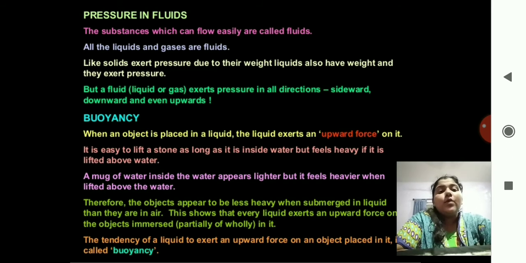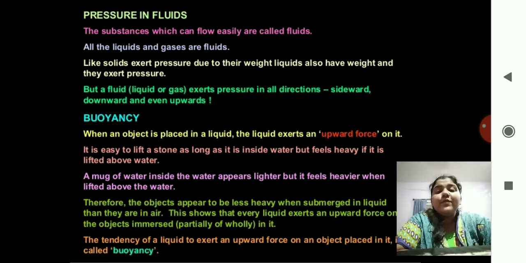A mug of water inside the water appears lighter, but it feels heavier when lifted above the water. This is also a common experience when we go to bathe. Therefore, objects appear to be less heavy when submerged in liquid than in the air. This shows that every liquid exerts an upward force on the objects immersed partially or wholly in it.